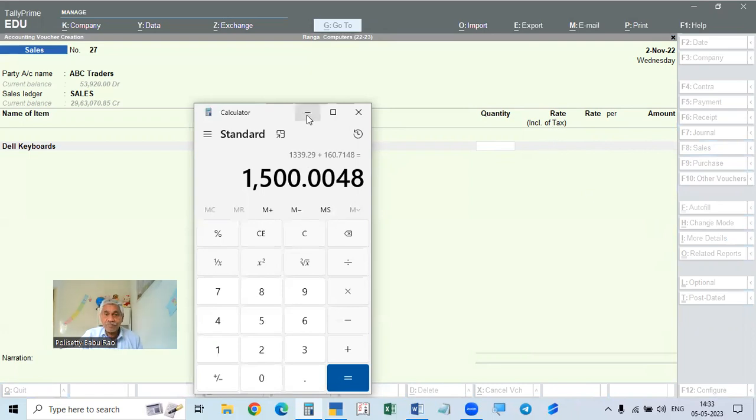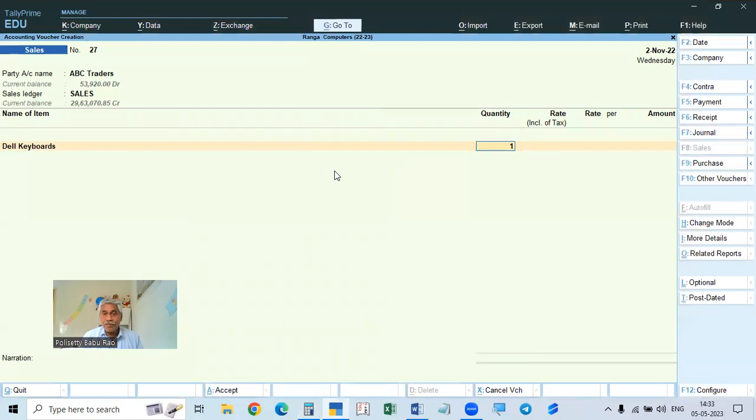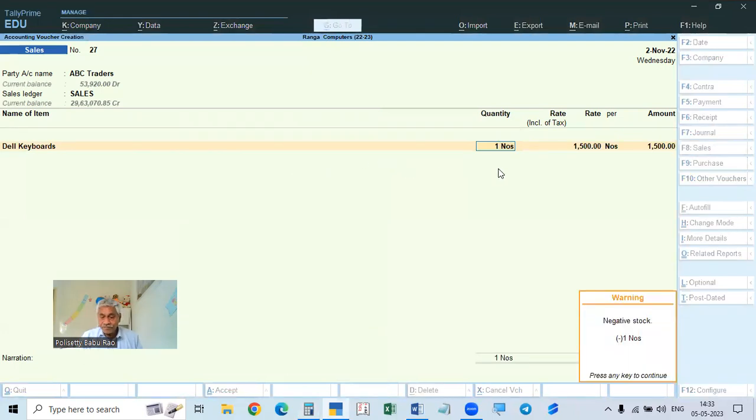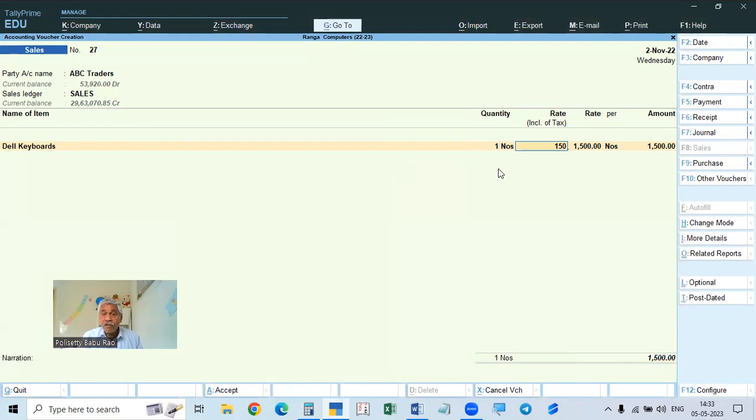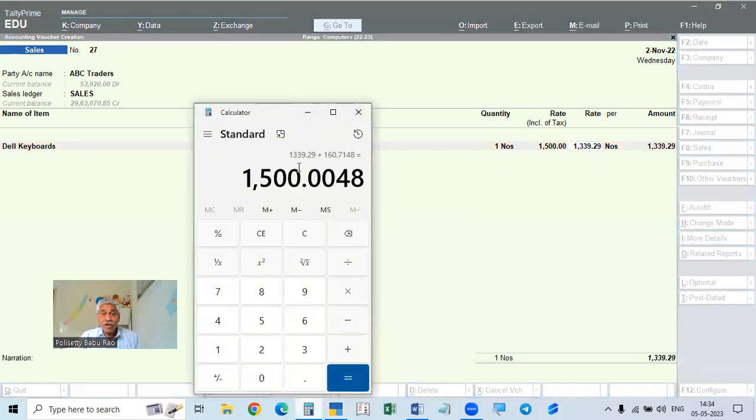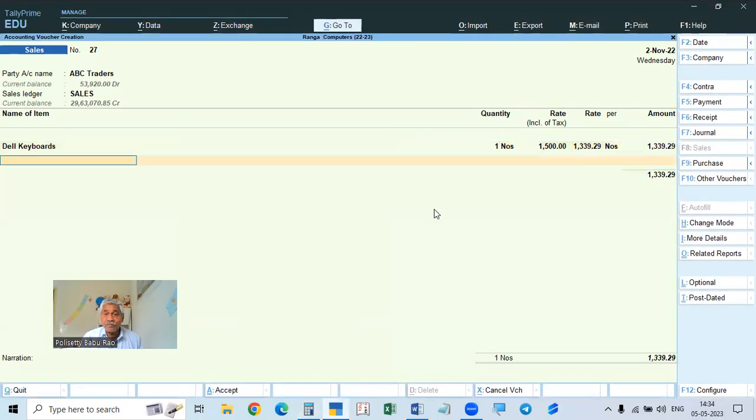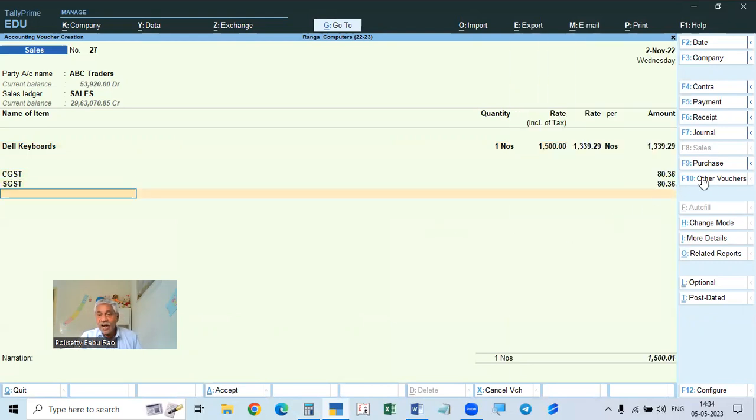Now let's check. We give one item. The rate inclusive of tax is 1,500 rupees, and the tax rate is 12%. You will see 1,339.29 already calculated. Here, since it is only one item, it shows 1,339.28. What is the tax? It is 160.71. Then you come down and calculate CGST and SGST, so it is 160.72.